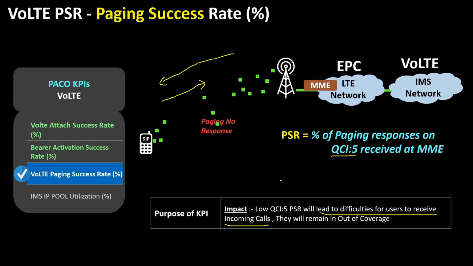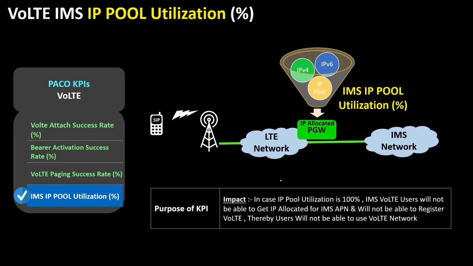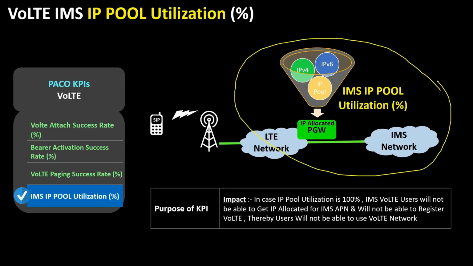Now is the turn of VoLTE IMS IP pool utilization. Just like Internet APN, this is an IP pool allocated to IMS APN as well. For any dedicated bearer establishment of VoLTE services, IP is allocated by the P gateway from this IP pool of IMS APN. In case IP pool utilization is 100%, IMS VoLTE users will not be able to get IP allocated for IMS APN and will not be able to register to VoLTE services. Thereby, VoLTE user will not be able to use VoLTE network if IMS IP pool utilization is 100%. We can allocate both IPv6 and IPv4 IP pool for users.